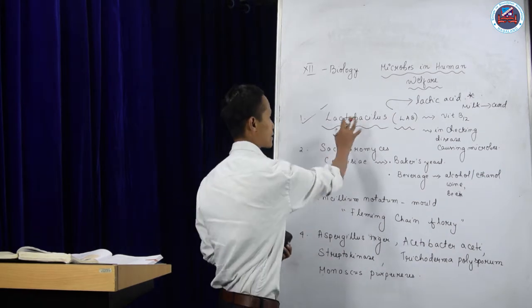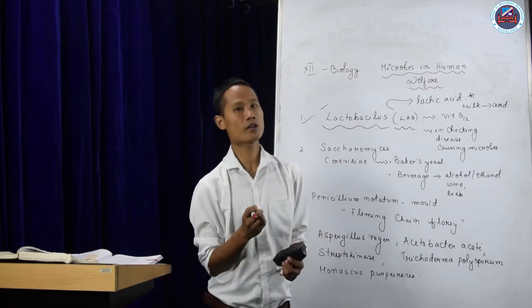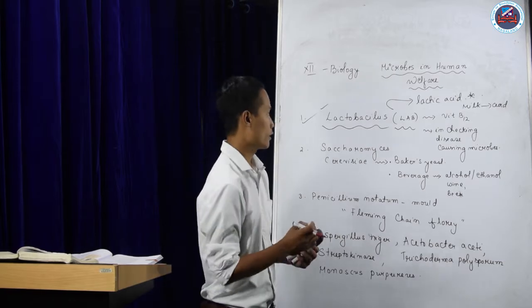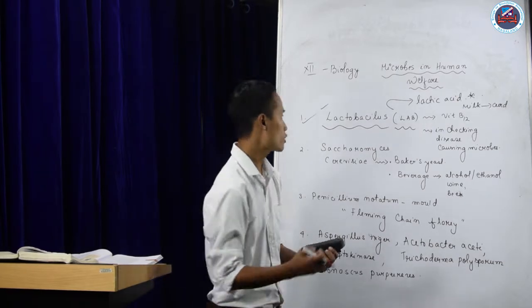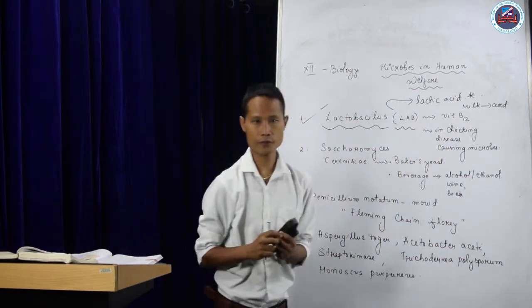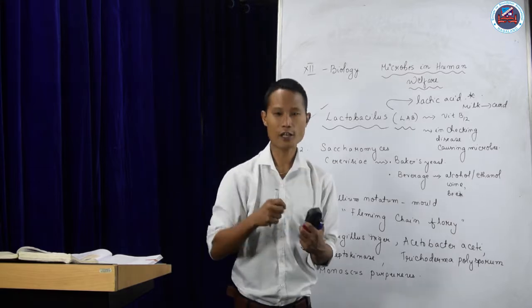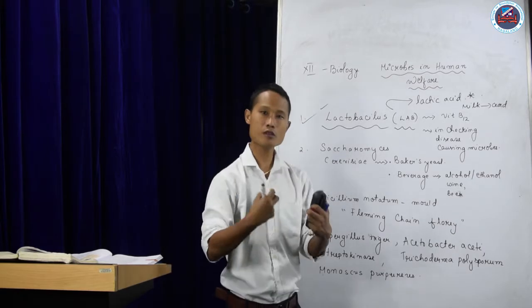So Lactobacillus, the curd that we eat, is a very good nutritious content. It contains vitamin B12. Not only that, if you eat curd after having food, it helps in the process of digestion.